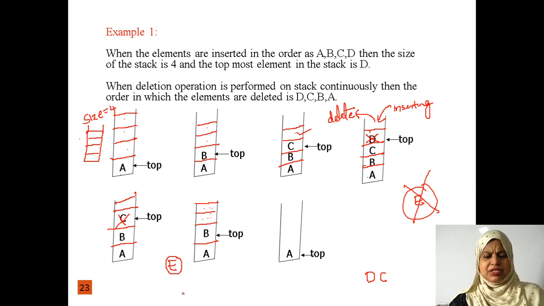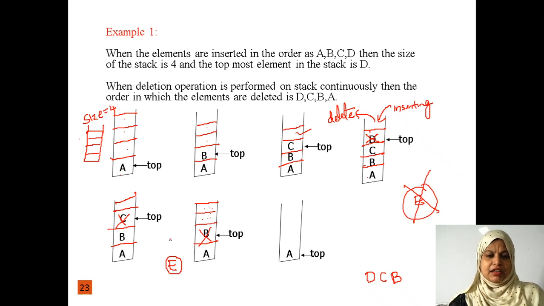Now I am not going to insert this E into this stack. See here, now B is our top element. Now I want to delete this B. Is it possible to delete this B? Yes. Why? Because while deleting an element from the stack, I check whether the stack is empty or not. Here the stack is not empty. The stack consists of A comma B elements. So directly I am deleting this B.